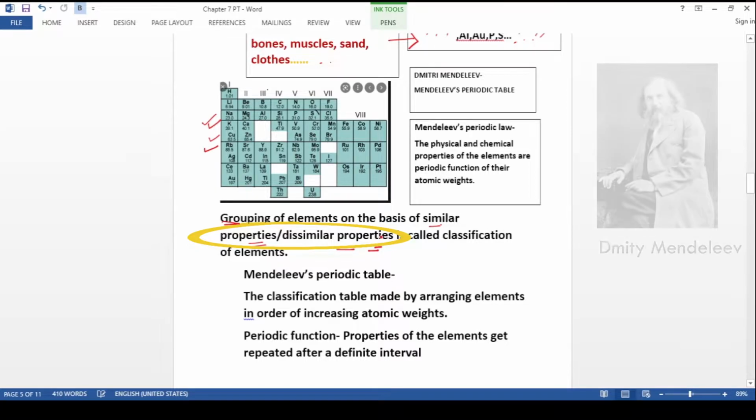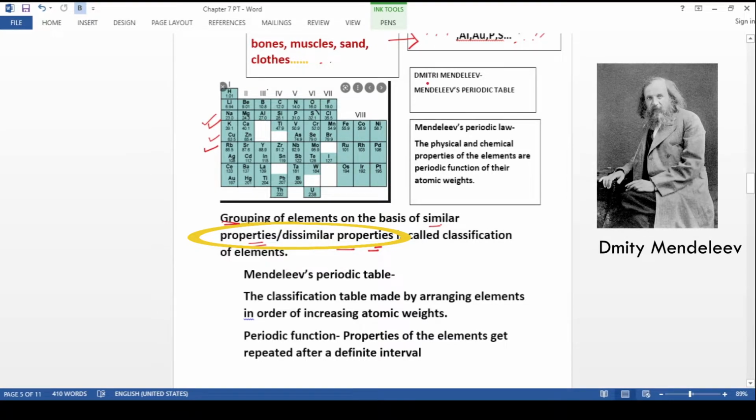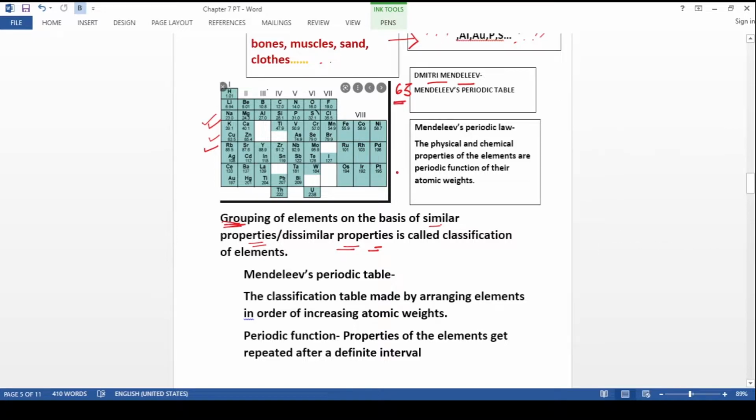In this context we can take the name of Dmitry Mendeleev, a Russian scientist. He classified the 63 elements known at his time, and he did classification on the basis of atomic weight. At the time of Mendeleev, atomic weight was considered the most important property of the elements. That is why he took atomic weight as the basis of his classification. So how did he do the classification?